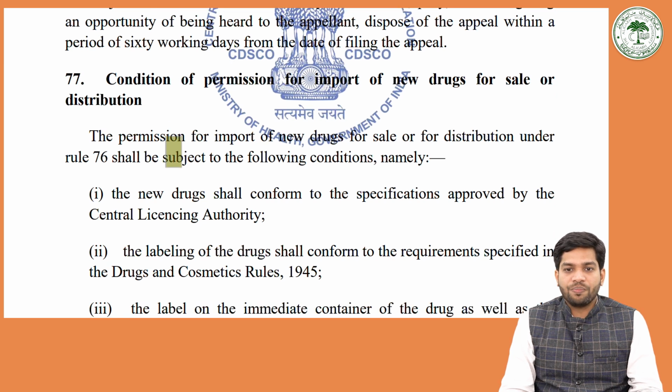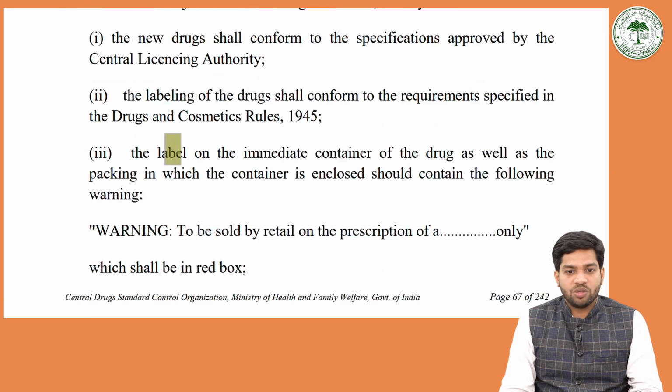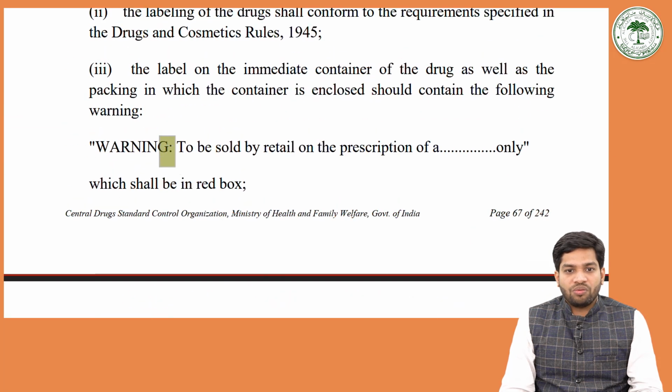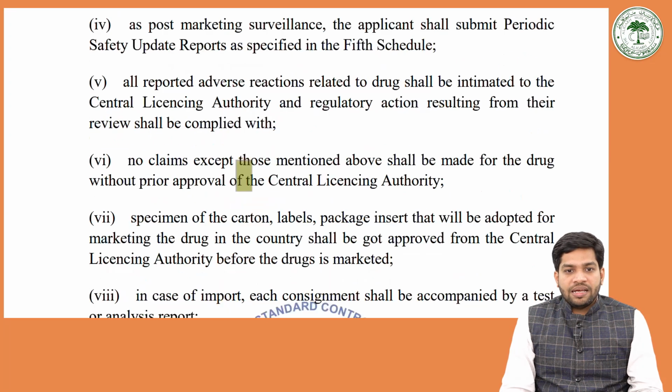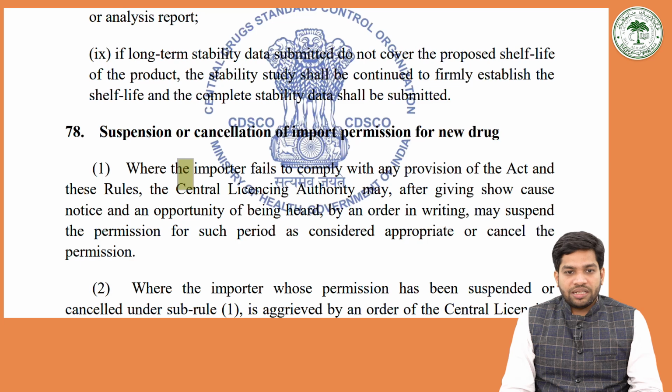Condition of permission for import of a new drug for sale and distribution. So what should be the warning to be sold by retail on prescription, which shall be in the red box. And post-marketing, how they should be marketed, what instructions should be there.